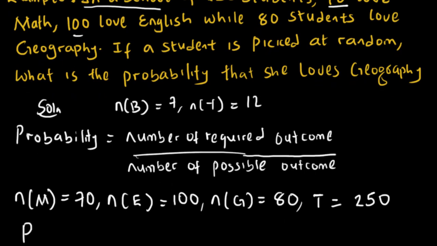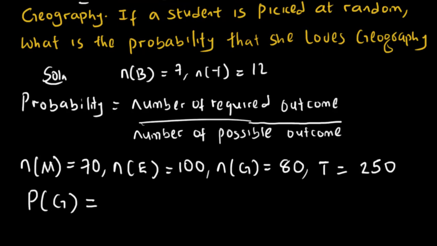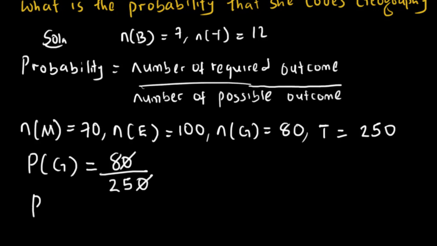So we're asked, if a student is picked at random, what's the probability that she loves geography? So we have probability that she loves geography equals, how many students love geography? We've got 80. So we have 80 all over, what's the total number of students in the class? 250. Do you understand? 0 cancels 0. It means that the probability that the student picked loves geography equals 8 over 25. And this is our answer.